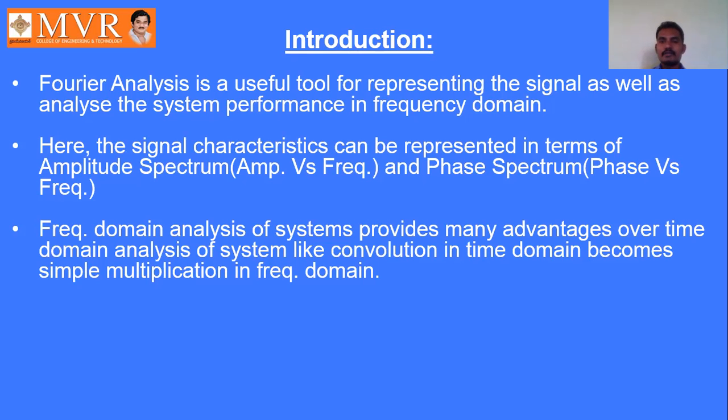A convolution B in time domain becomes A dot B in frequency domain. So frequency domain is more advantageous and easier than time domain.